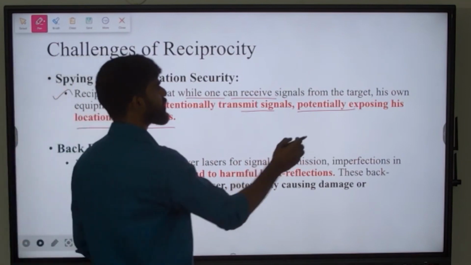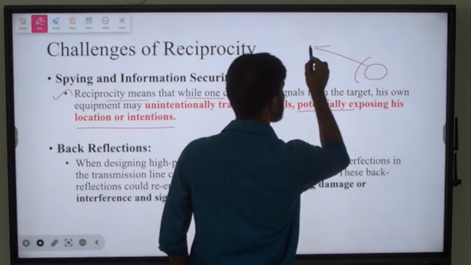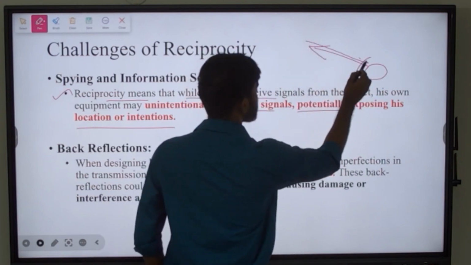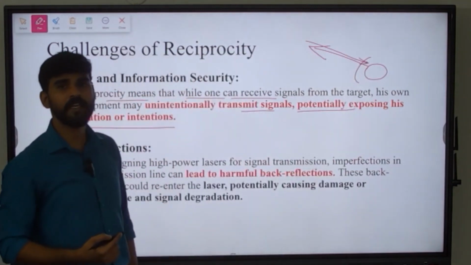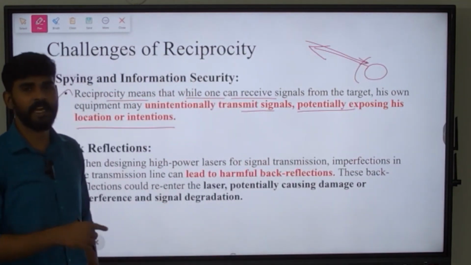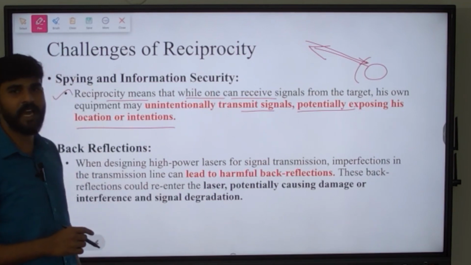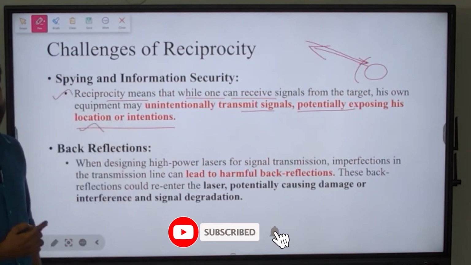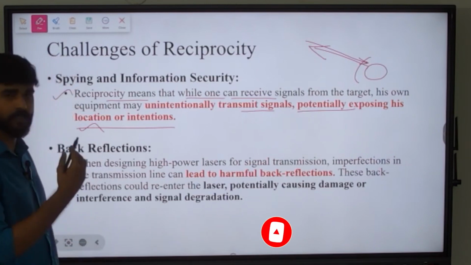Say for example, a person is doing a stealth operation, and a signal to find him is being sent, but he should not be detected there in that radar. But this reciprocity concept will actually expose his location and intention. So this is a drawback with respect to reciprocity equipment, this phenomenon.